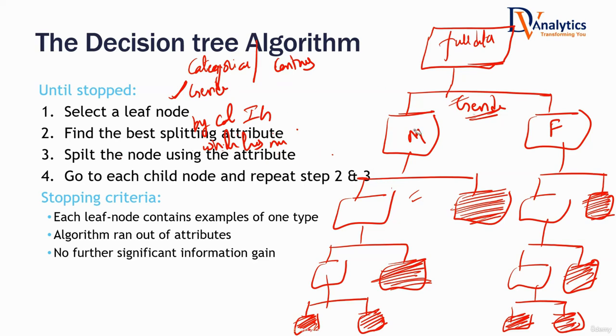There's another type of variable, continuous. Give me an example of a continuous variable. Income. First, I have used income: income less than $6,000, income more than $6,000. Can I use income further later on?